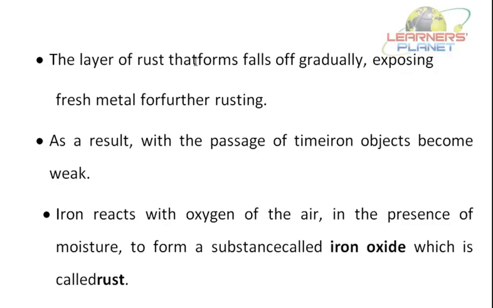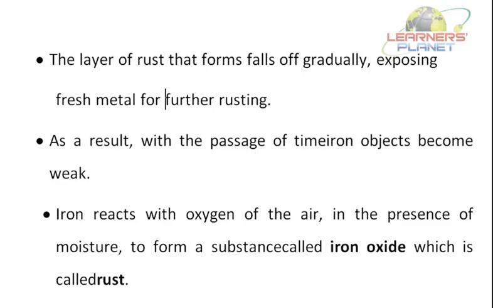The layer of rust that forms falls off gradually, exposing fresh metal for further rusting. See, you must have seen that bolt, or for experiment you can do it.